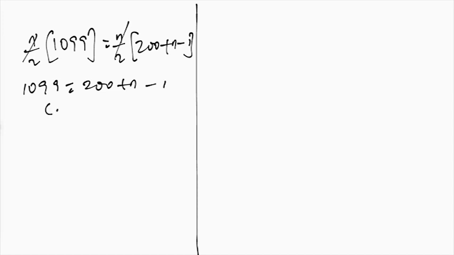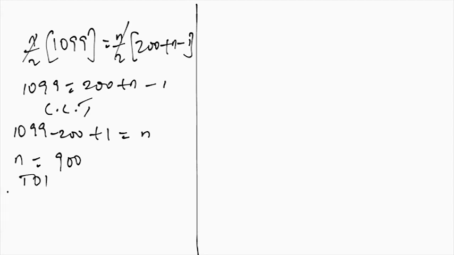So when we collect like terms from here, we have 1099 minus 200 plus 1 equals n. So if we simplify this, then we can now see our n equals 900. So now we can say that the total number of outcomes that we're looking at is 900. So the number of outcomes will be equal to 900. So we've been able to get that.